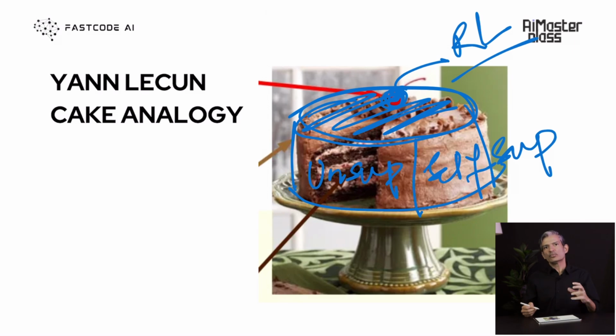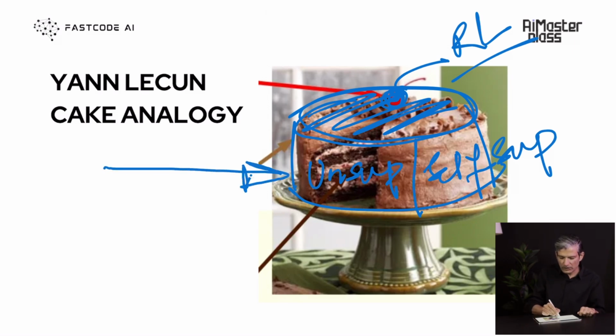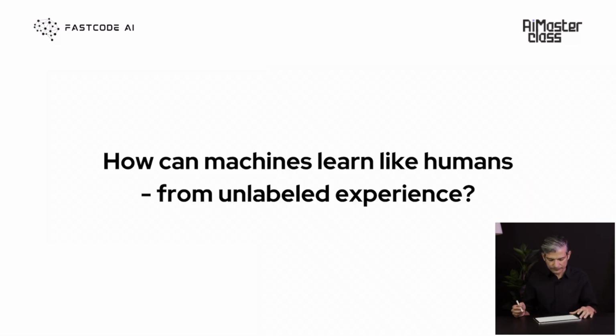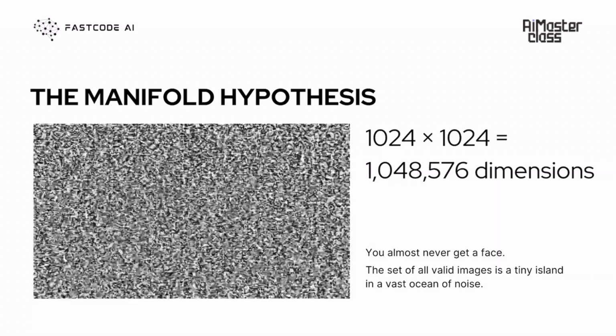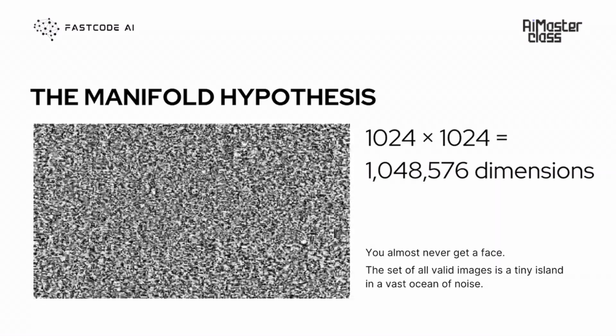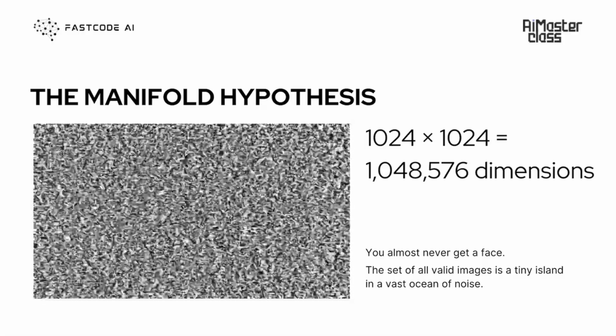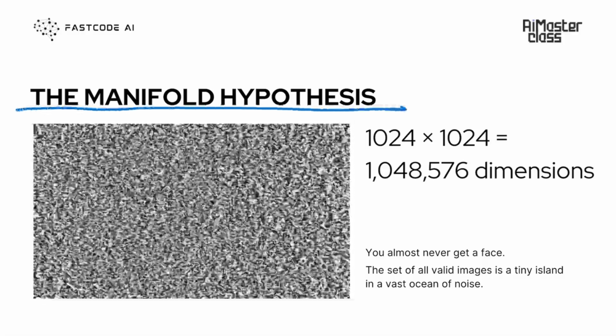But for now, we need to understand that the majority of the information, the power of machine learning, lies in this unsupervised learning. And this is what we're going to learn in the next few videos. So the question we ask is, how can machines learn like humans from this unlabeled experience? And the good news is that yes, we can learn, but why can we do that, right? So for that, we have this so-called manifold hypothesis.